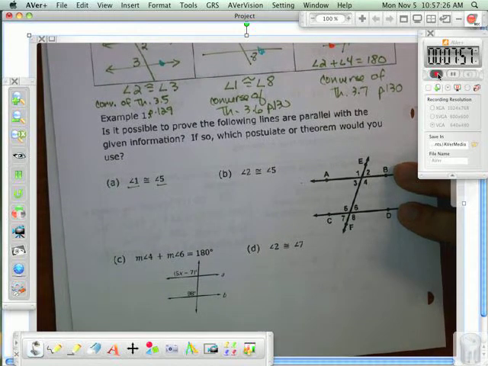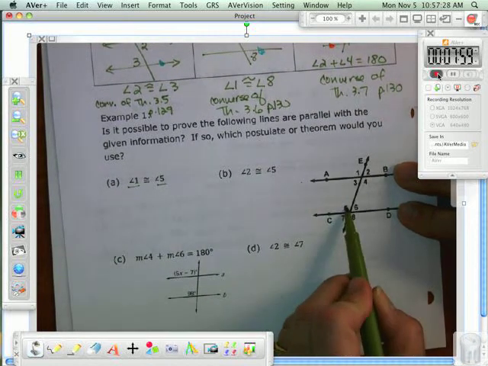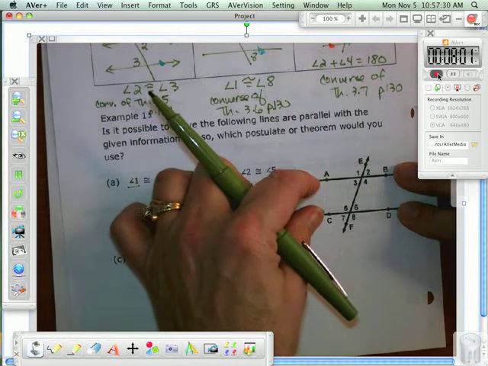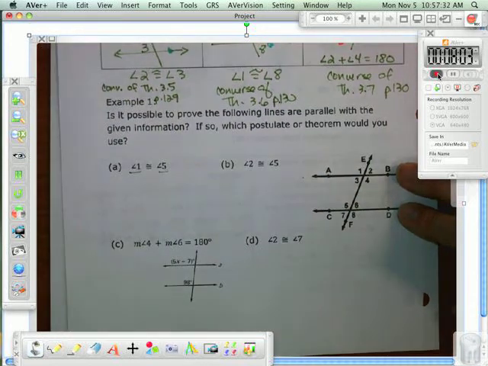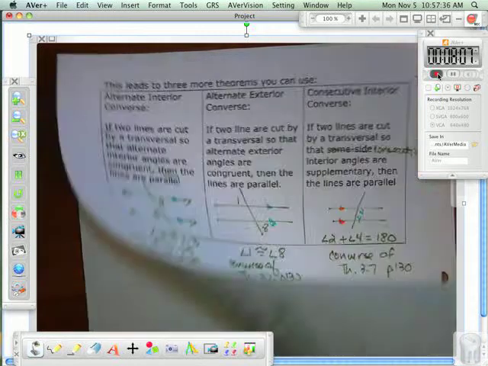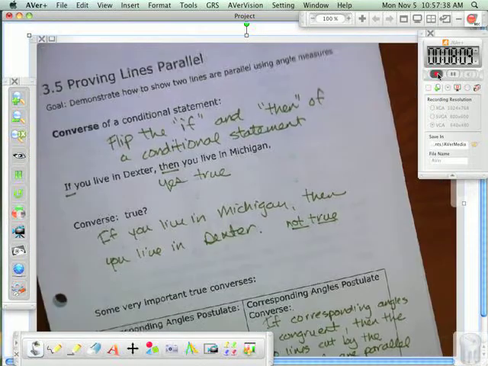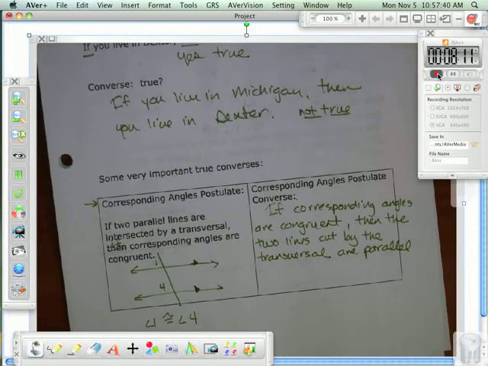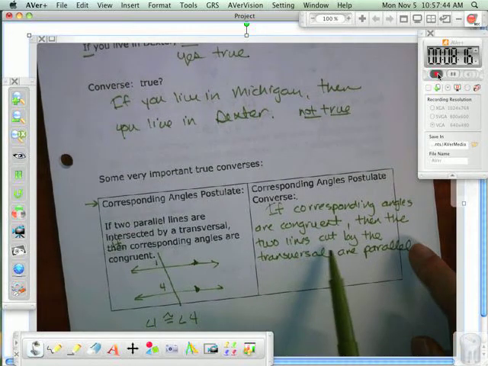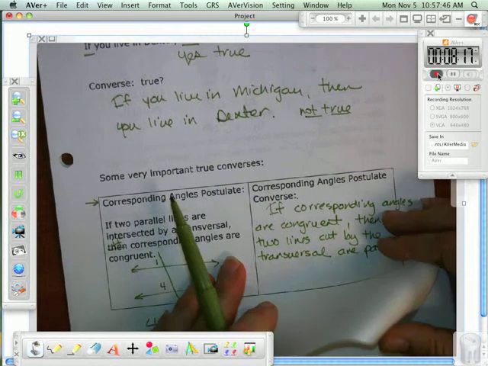If they're saying that this equals this, that's enough information to say these lines are parallel? By which theorem? Which one? Oh! If corresponding angles are congruent, then the two lines cut by the transversal are parallel, using the corresponding angles converse.